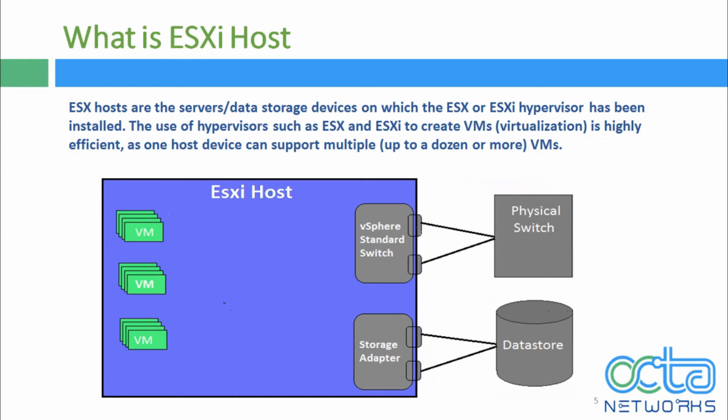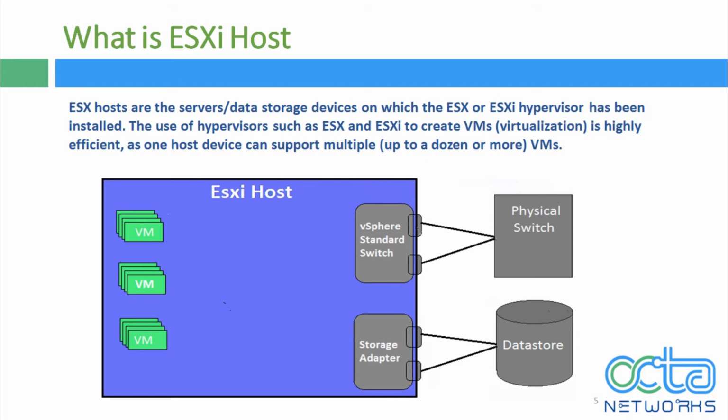The ESXi host is like our physical server, and ESXi is the operating system that we install on that physical server. So ESXi is what we refer to as a type 1 hypervisor. That means it runs on the hardware and it doesn't require any other operating system.